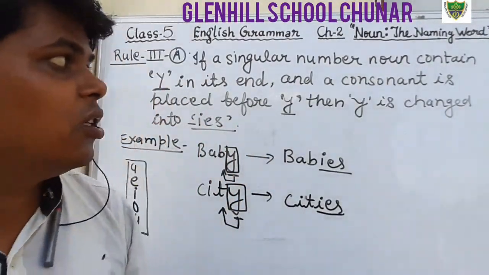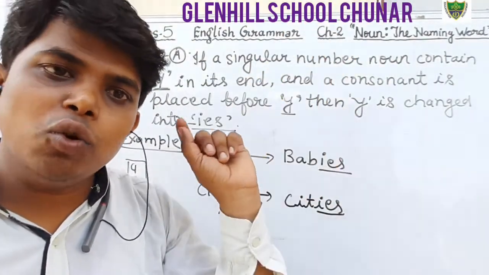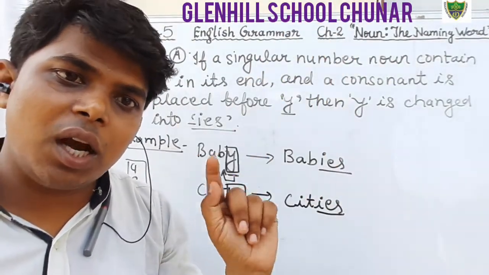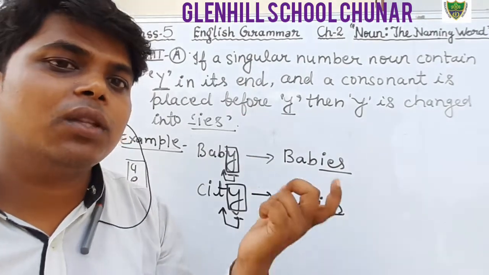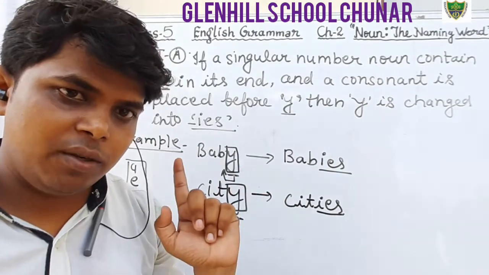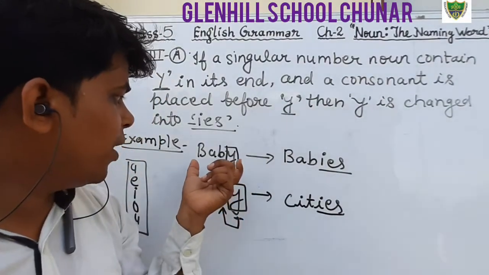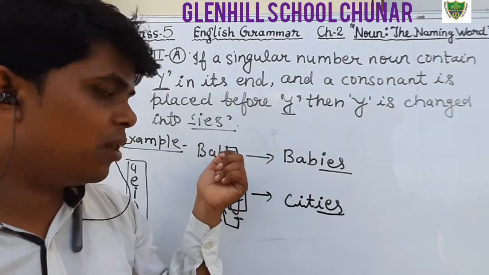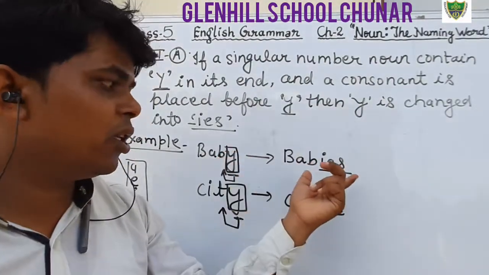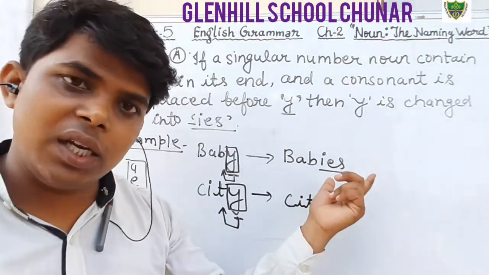In this rule we change the y into ies, but there is a condition: before y there should be a consonant. For example, baby, before y there is b, that is a consonant, therefore in place of y we have used ies.